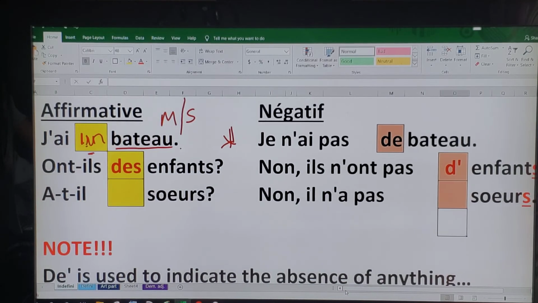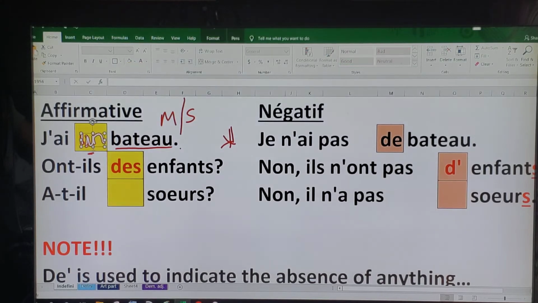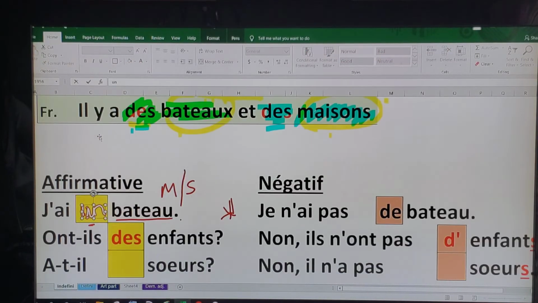Just a quick recap. In the affirmative, we use the words un, une, des, whatever, right? But if we are going to use the same sentence in the negative, then we have to use the word de.